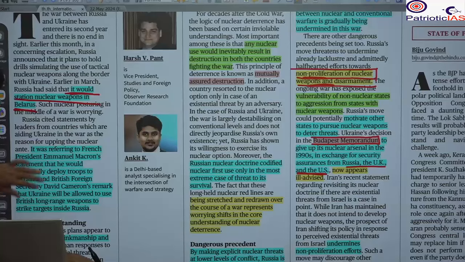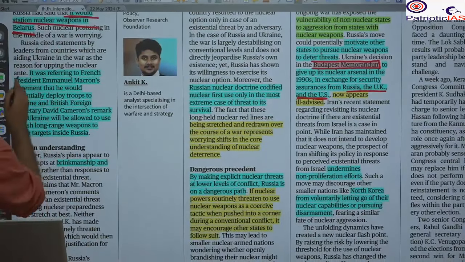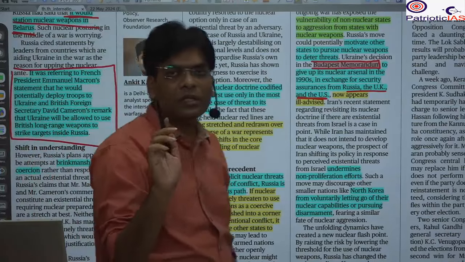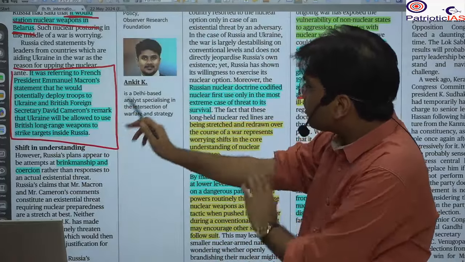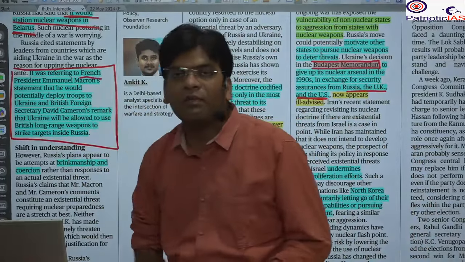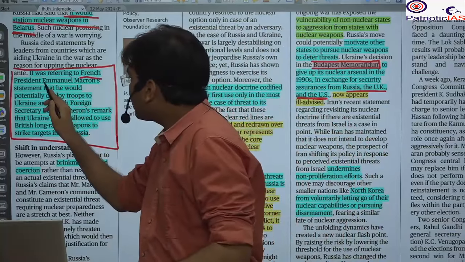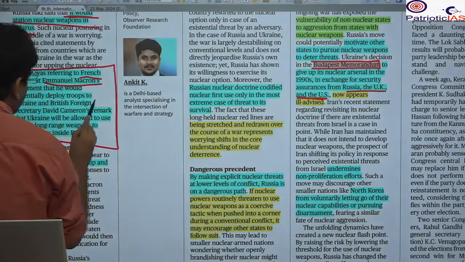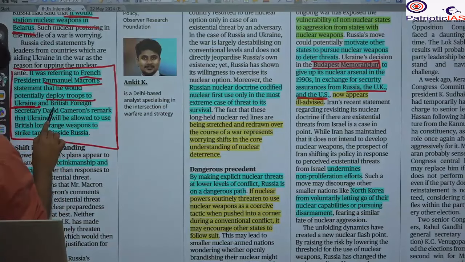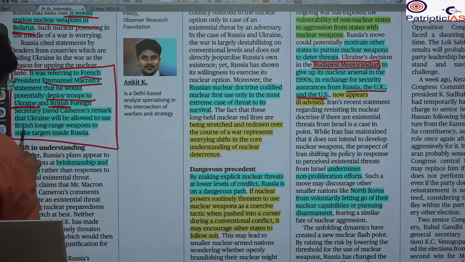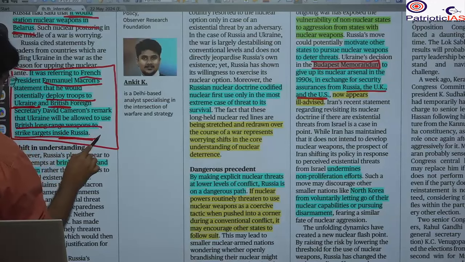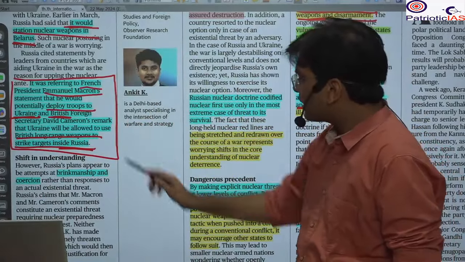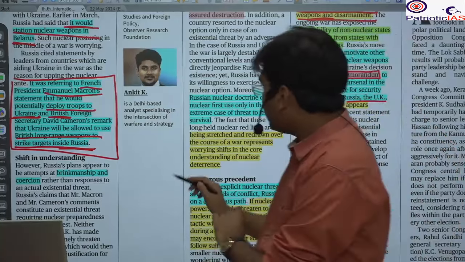Okay. So here you will see that there has been a continuous threat that Russia gave, in the context of French support. There was a statement from the French president Emmanuel Macron, in one of his statements he said that they will deploy troops to Ukraine. Besides that, from the British, there was a comment that British long-range weapons can be used by Ukraine to strike targets inside Russia. In that case, Russia said that if there are such cases, we can go for the use of nuclear weapons.